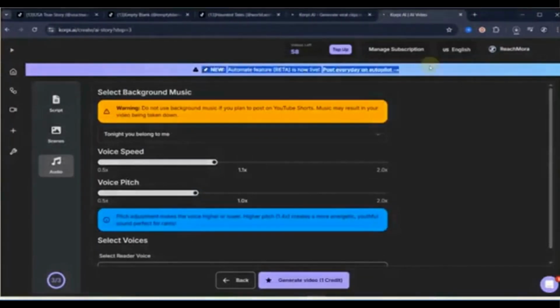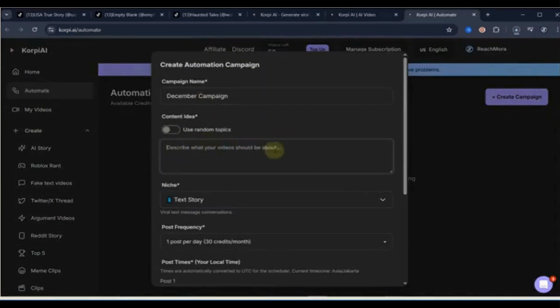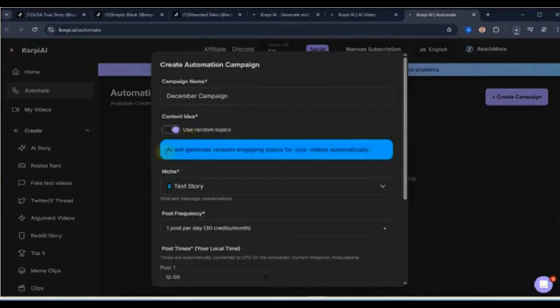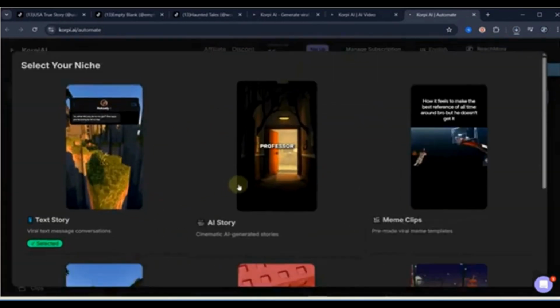Now here's where it gets really powerful. Let's automate everything. Click here to try the automation feature, then select Create Your First Campaign. Give your campaign a name. I'll call mine December Campaign. You can choose to upload videos based on specific topics, or let the AI randomly generate content for you. Just pick your niche here. AI story, text stories, meme clips, and more.